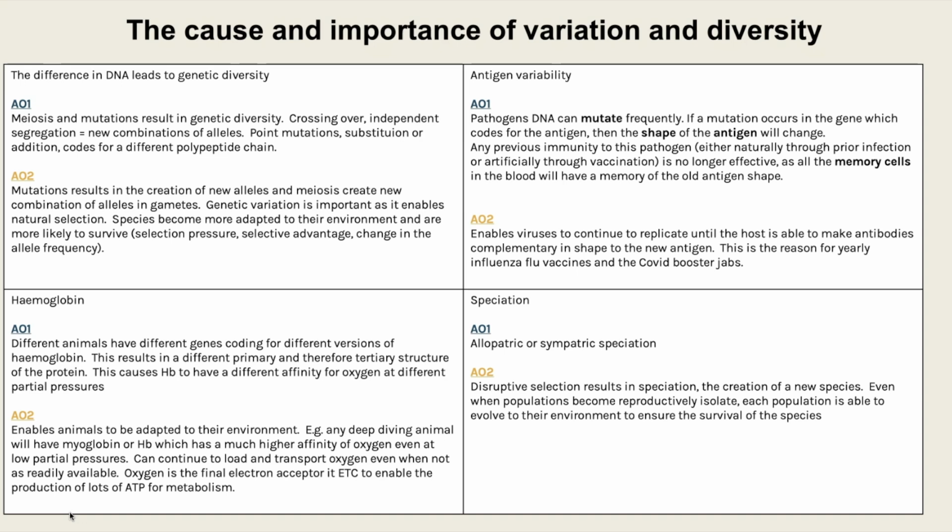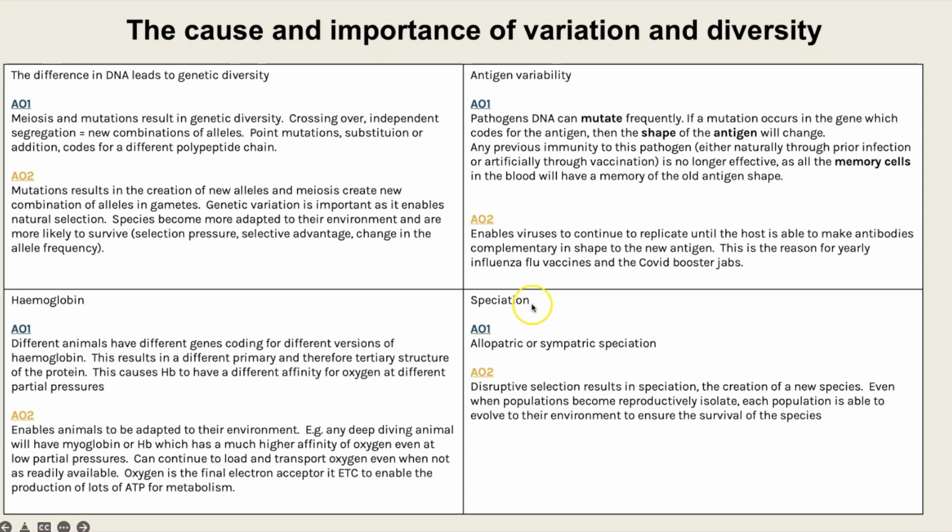The final one that I've suggested here is speciation. So you would need to talk through what it is and either go through allopatric or sympatric speciation. I would definitely name them both, but just talk through one of them. That would be sufficient to demonstrate A-level knowledge.